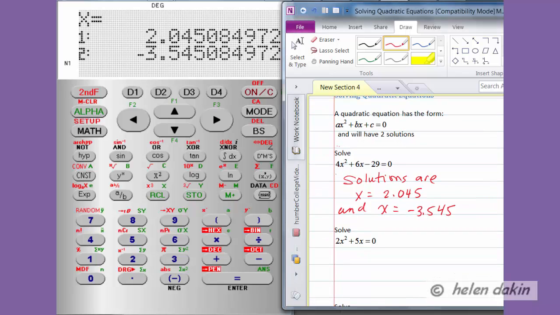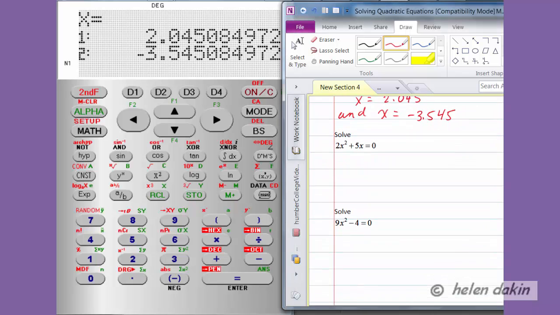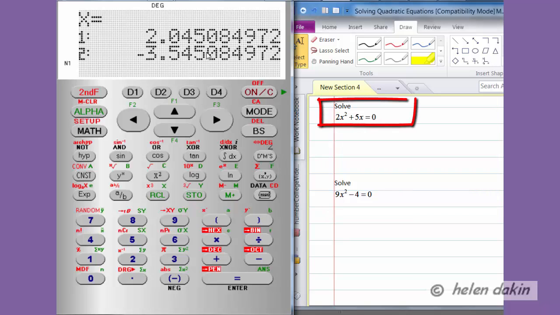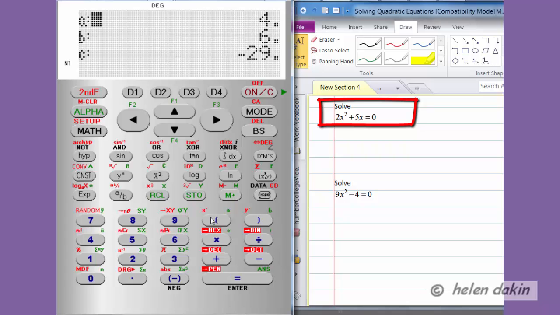Now let's take a look at solving some other quadratic equations. So I'm going to scroll down the page a little bit further. Let's solve 2x squared plus 5x is equal to 0. And again, our calculator is still set to quadratic mode, so all I need to do is to press the Enter key, and it will take me back to the original entry points. So in other words, I can now enter in a different value for a, b, and c. And so in this particular case, we've got 2x squared plus 5x is equal to 0.